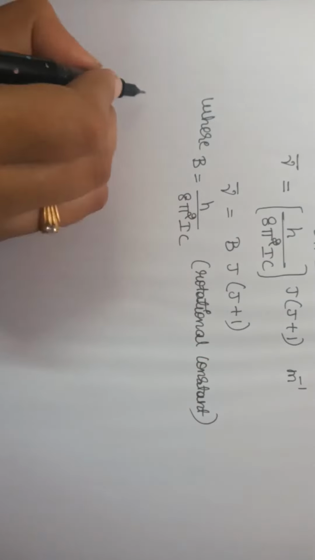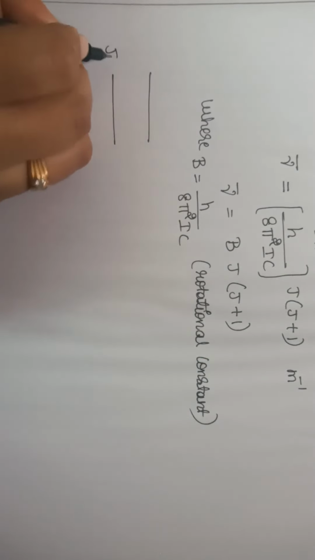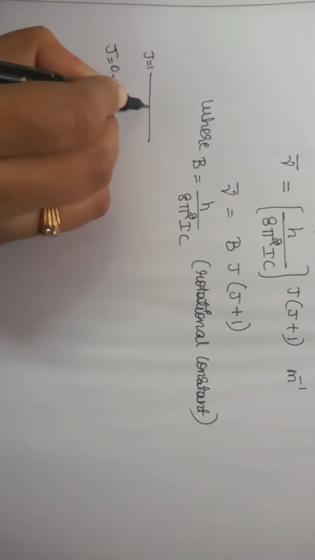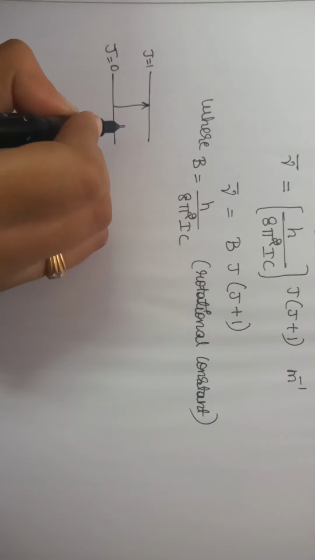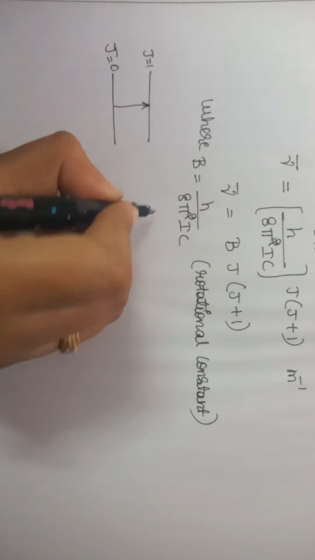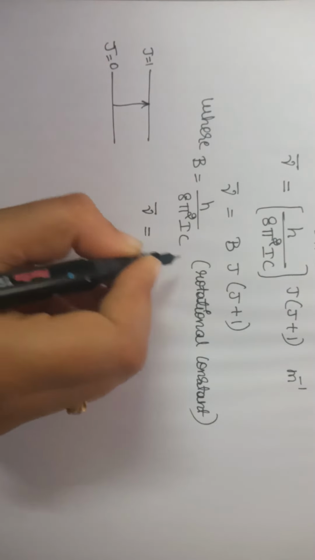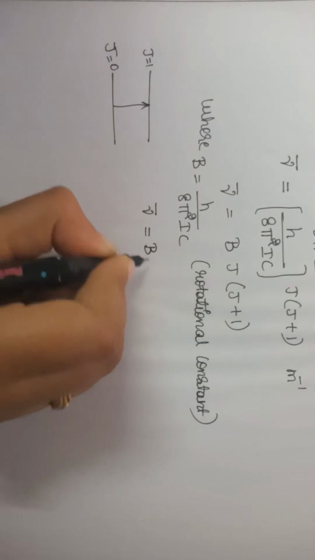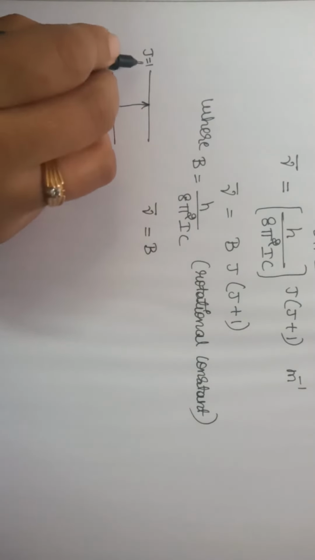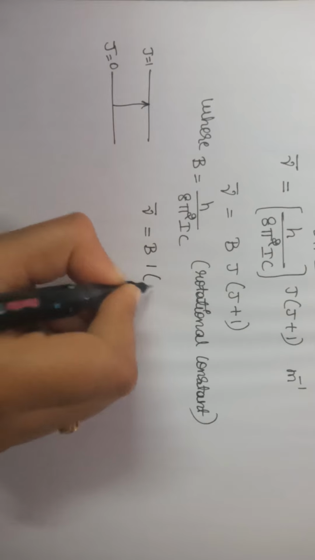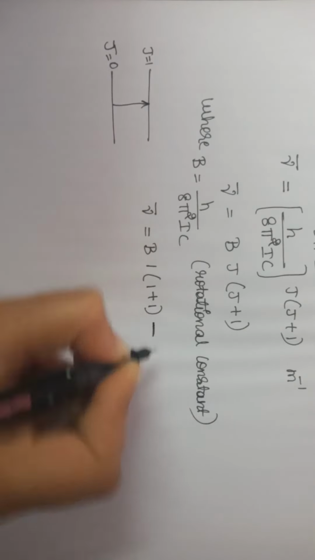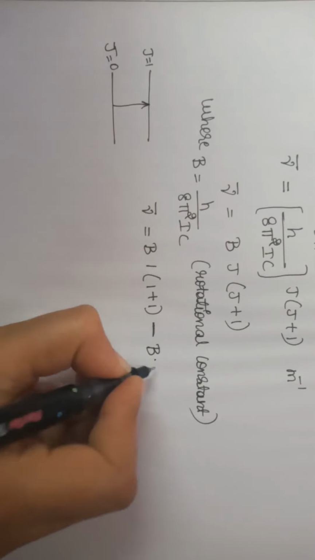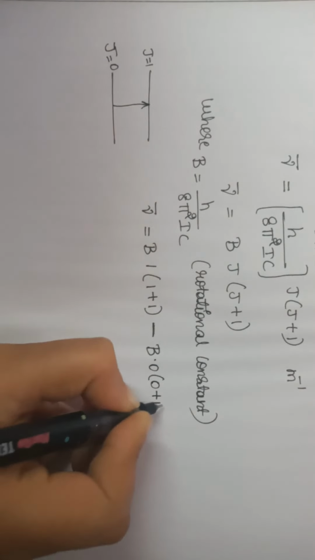That is its unit. Now consider a transition from j is equal to 0 to j is equal to 1. For this, mu bar value is equal to higher energy state minus lower energy state. So B of higher energy state, j is equal to 1, so 1 into 1 plus 1, minus B into 0, the lower energy state, 0 into 0 plus 1.